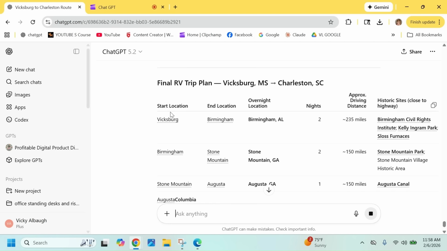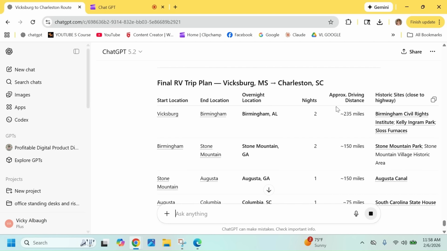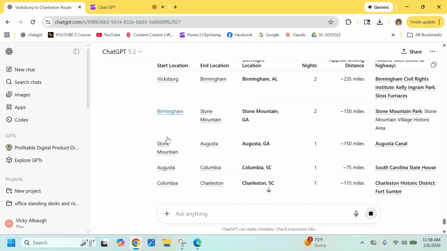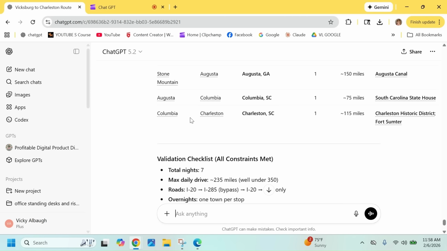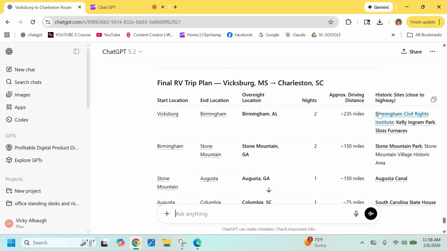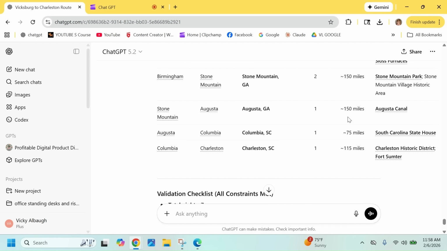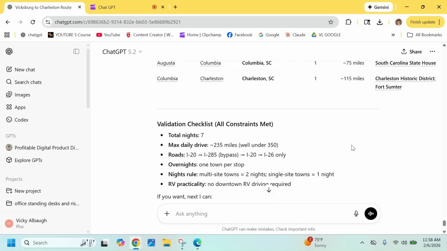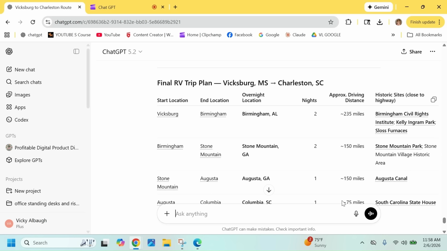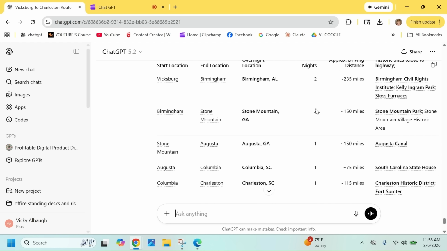So our start locations here to there, how many nights, how many miles, and things to see. So we have Vicksburg, Birmingham, Stone Mountain, Augusta, Columbia, to Charleston, our last. So then you look over here and see the miles, make sure it's not over 350. And now we always double check the plan. So before I move on, I always double check and make sure that the miles are right, not over 350. And then I get there in 7 nights. So how many nights do I have? 2, 4, 5, 6, 7.